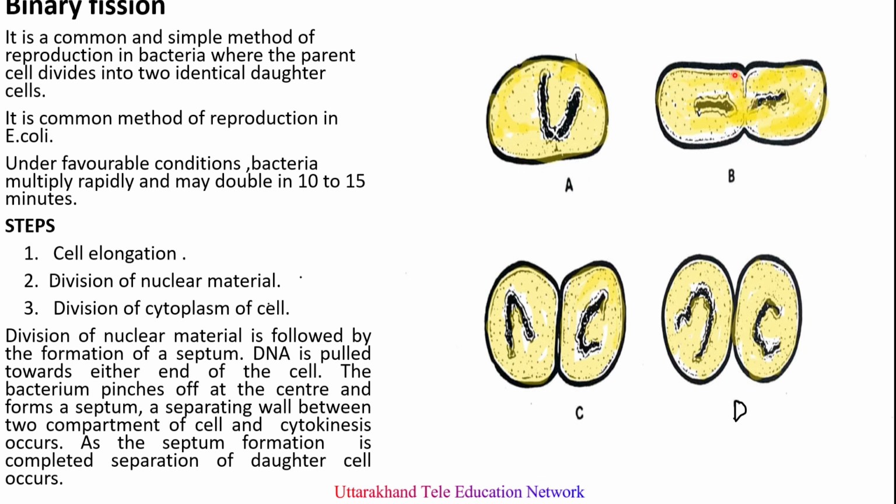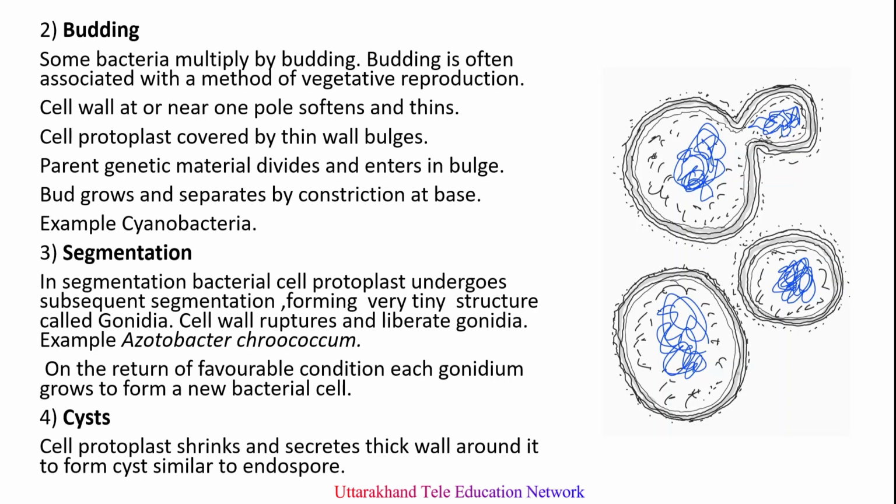Division of nuclear material is followed by the formation of a septum. The DNA pulls towards either end of the cell. The bacterium pinches off at the center and forms a septum, which is a separating wall between two compartments of the cell. As the septum formation is completed, separation of two daughter cells occurs. So you can see here, from the parent cell, two daughter cells are formed, and when the daughter cell gets a suitable substratum, it starts to germinate and forms new bacteria.